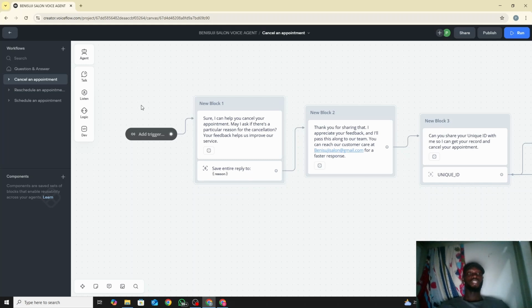And don't forget to create a new flow. All you need to do is copy this plus here, create new flow and name it what you want to name it, and then link it to whichever record you are focusing on, just like I explained to you before. So new block one was the record. I'll go to question and answer. Where it says cancel, you link it to new block one in the cancel workflow.